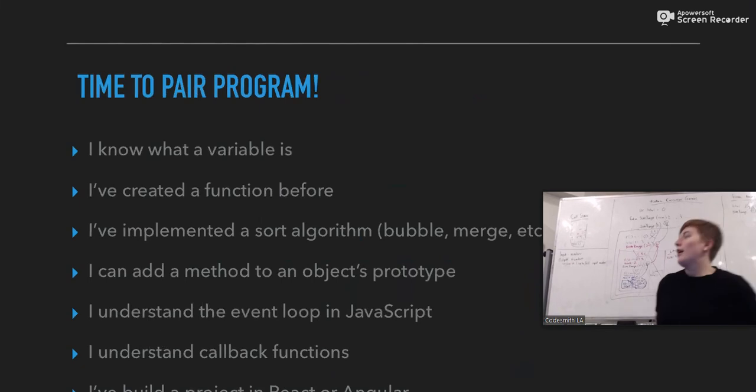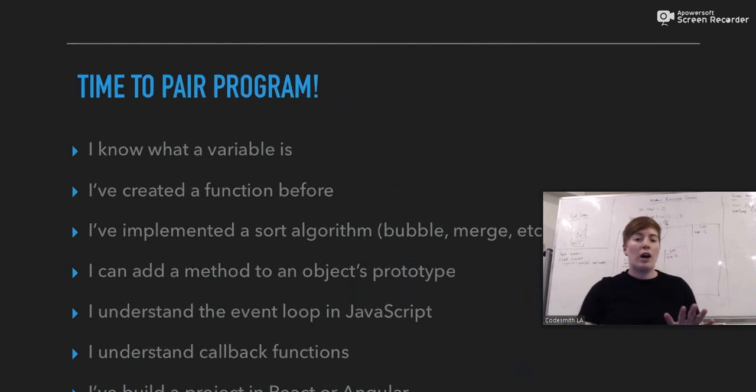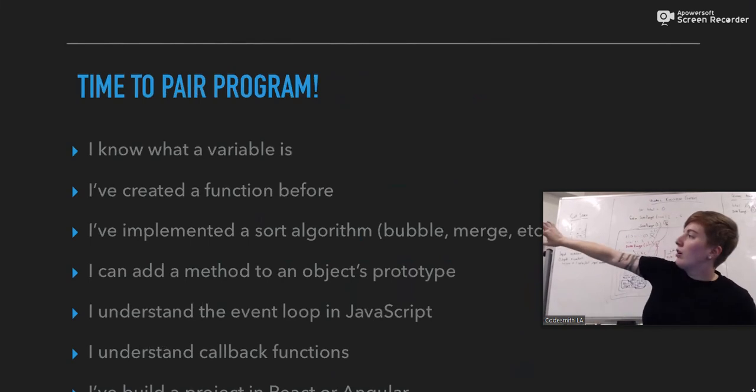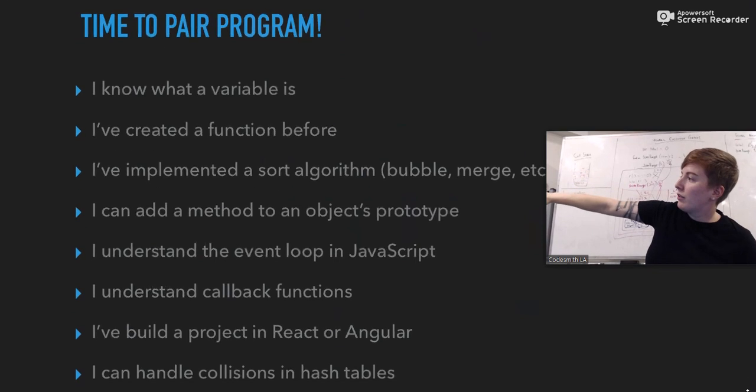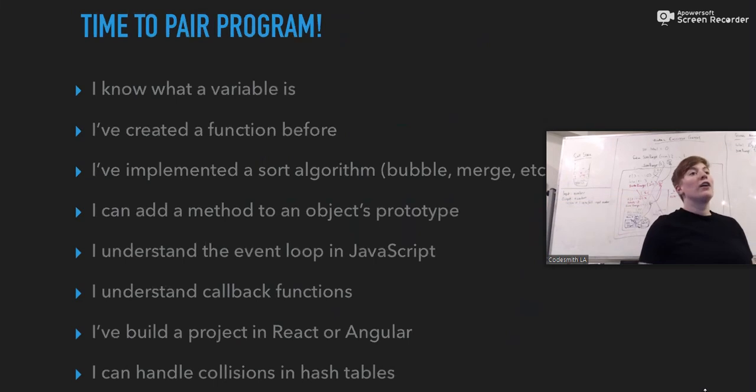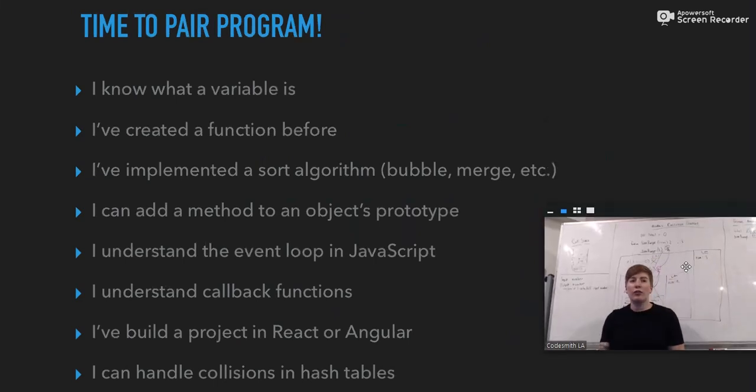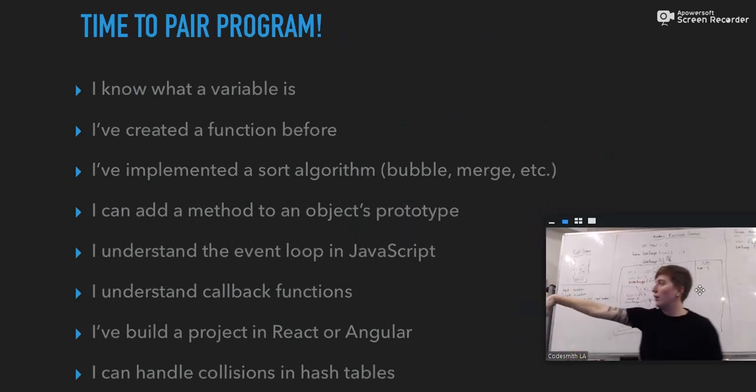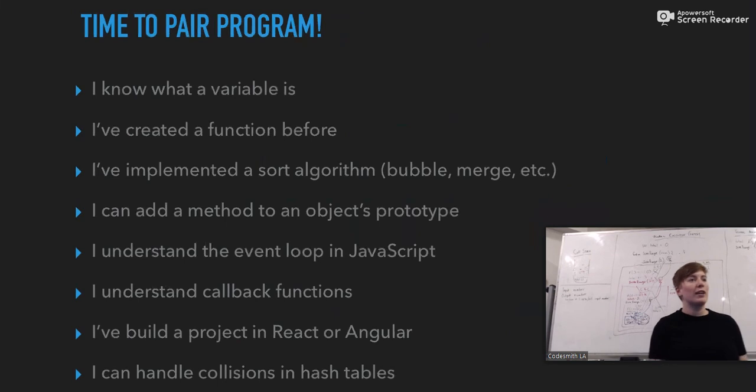So now that you have all the tools that you need to learn recursion, we're going to do some pair programming. These are statements here, 1, 2, 3, 4, 5, 6, 7, 8, 9 of them, or 8 of them this time. Okay, so give yourself a score from 1 to 8. You get a point for every sentence you say yes to.